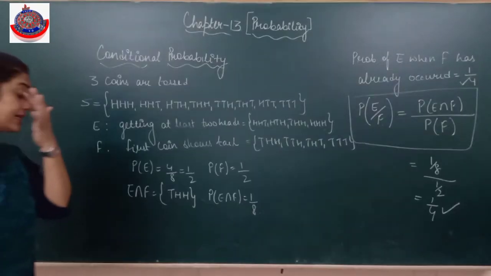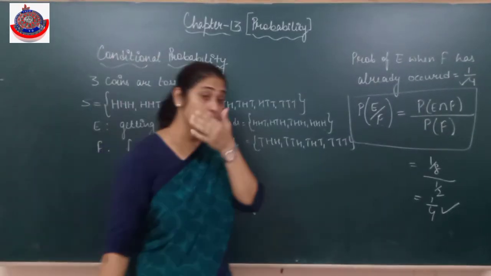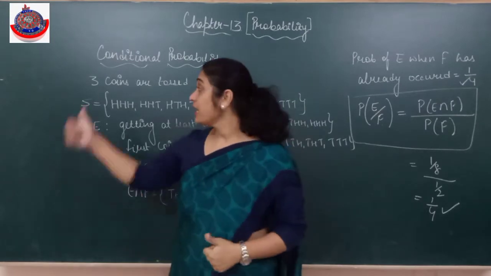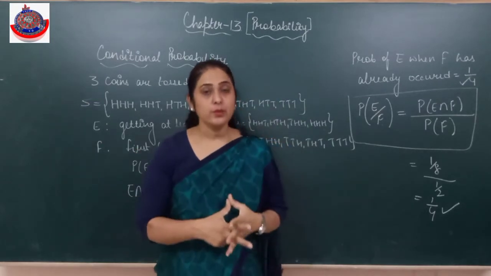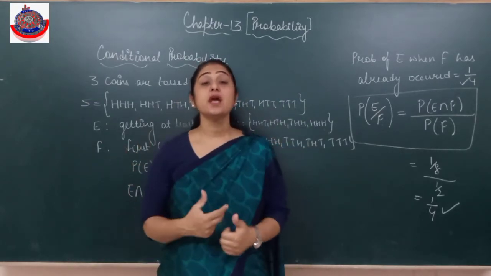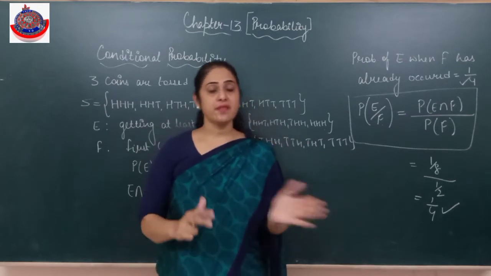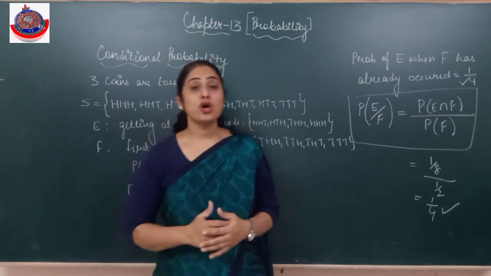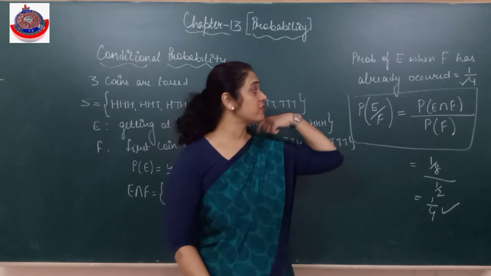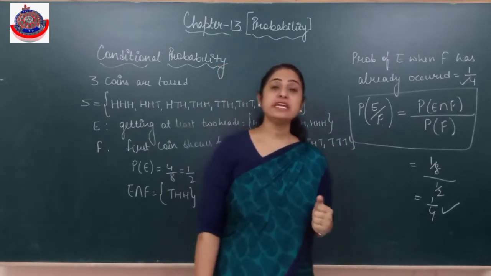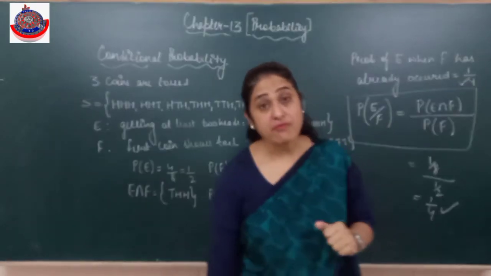Understood, children? Is it clear? So now we are going to do with the conditional probability. That means occurrence of one event when other event has already occurred. That's called conditional probability, and the formula which we'll be using, that will be probability of E intersection F divided by probability of F.